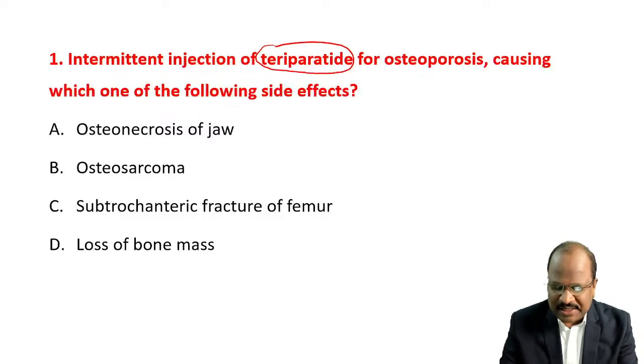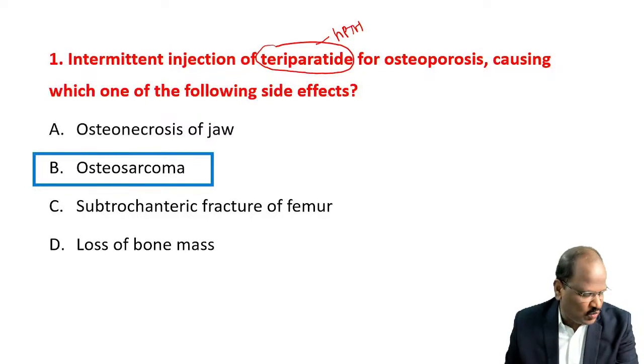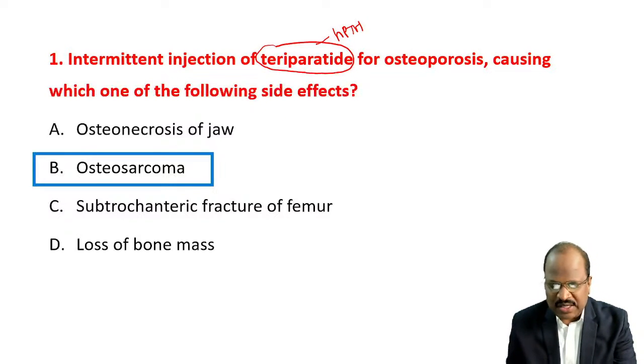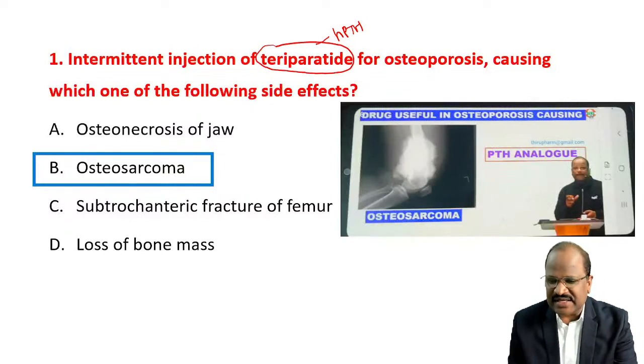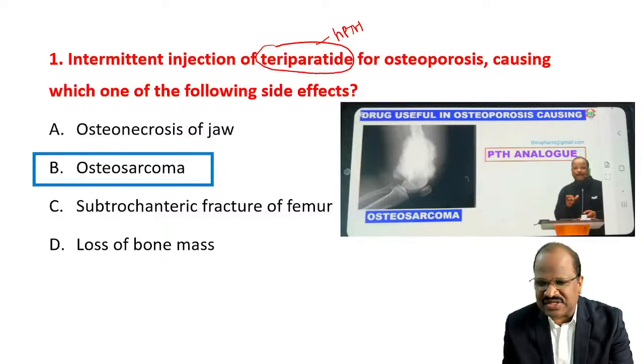Teriparatide, a human parathormone analog, is one of the osteoblastic drugs. It causes the adverse effect of osteosarcoma. Answer B. This we have discussed even recently in the DVT session also.